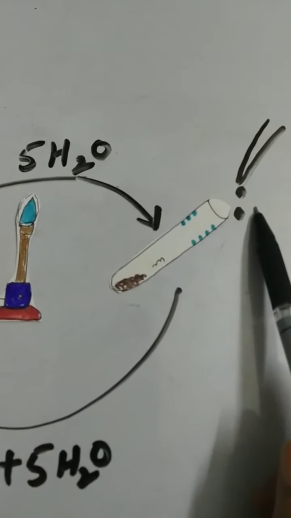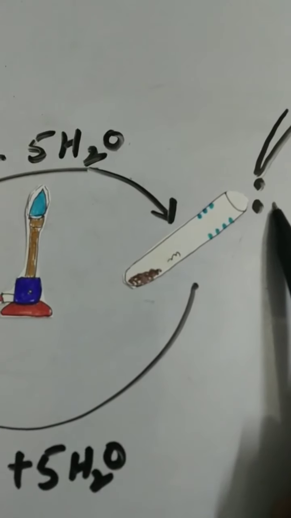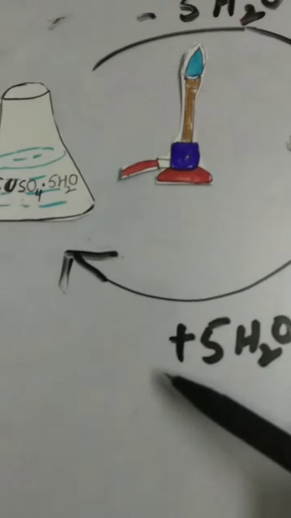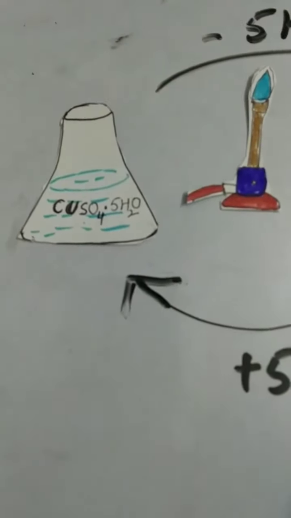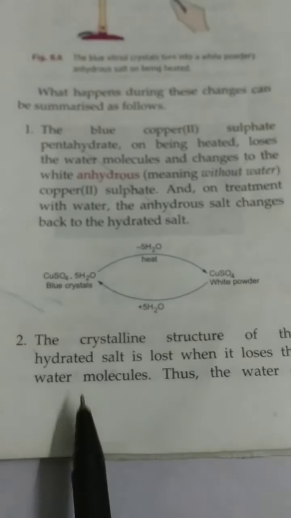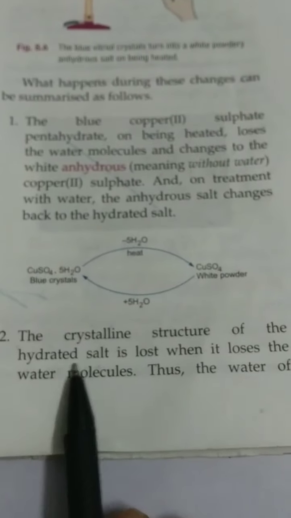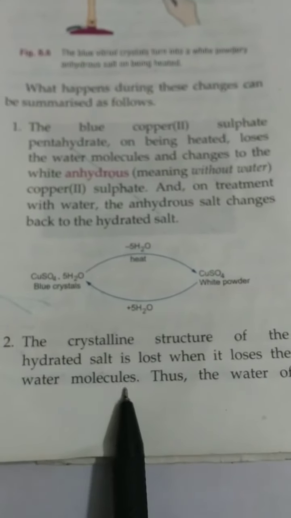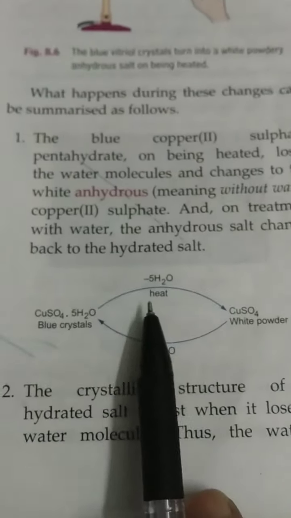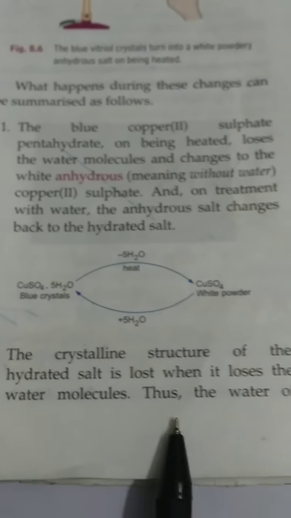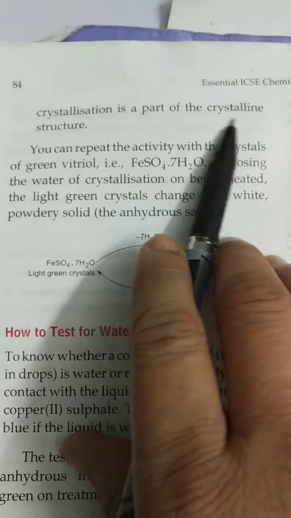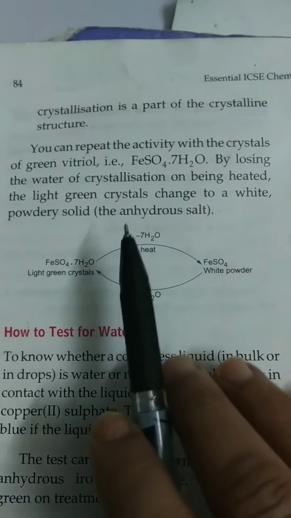On treatment with water, the anhydrous salt changes back to the hydrated salt. The crystalline structure of the hydrated salt is lost when it loses the water molecules. Thus, the water of crystallization is a part of the crystalline structure.